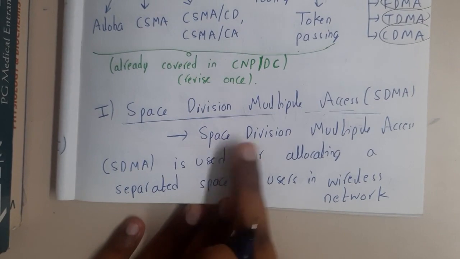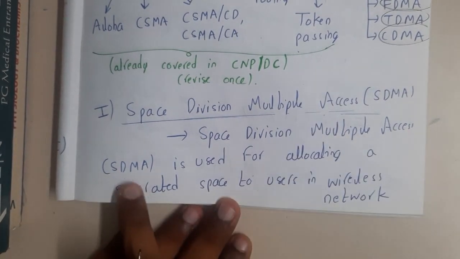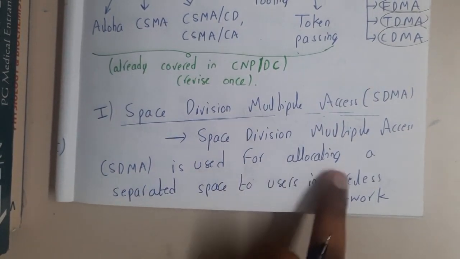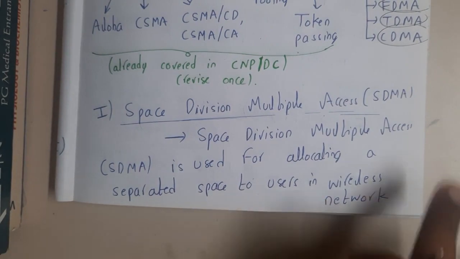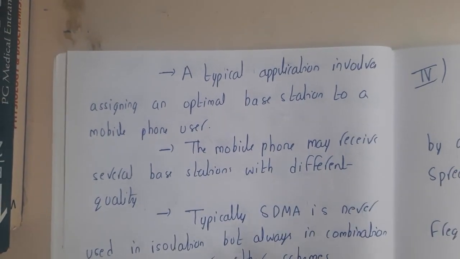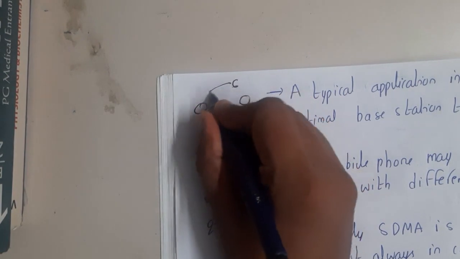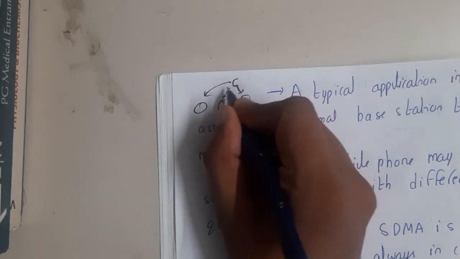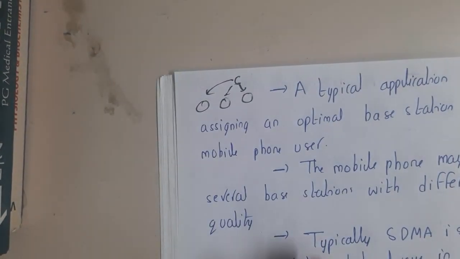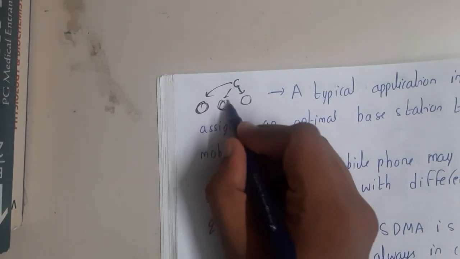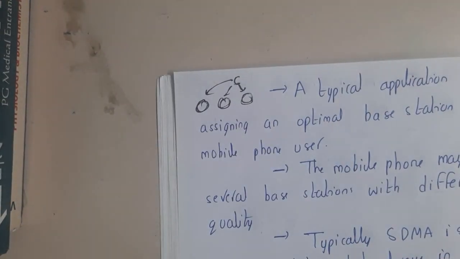Space division multiple access, SDMA, is used for allocating a separate space to each user. Here we divide the whole space with respect to users. If there are 6 users and we have 3 spaces, whenever a user needs it, we assign it. Whenever a user's work is done, we free it again and assign that particular slot to someone else.